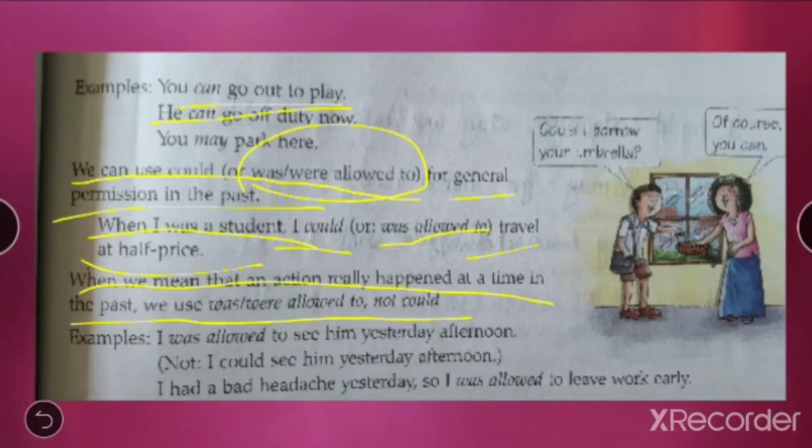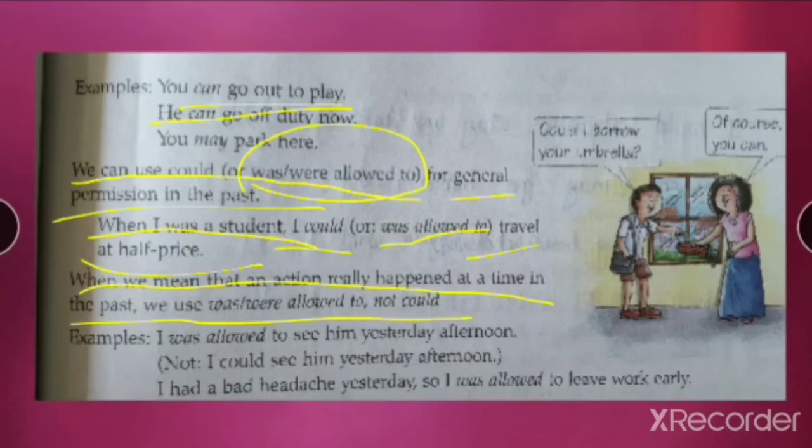So mostly when we are talking about some action that was allowed before in the past, at that time we have to use was or were allowed to. Don't use could. If you use could, that's not wrong, but mostly we use was or were allowed to. You can see in the example also: I was allowed to see him yesterday afternoon, rather than, I could see him yesterday afternoon.